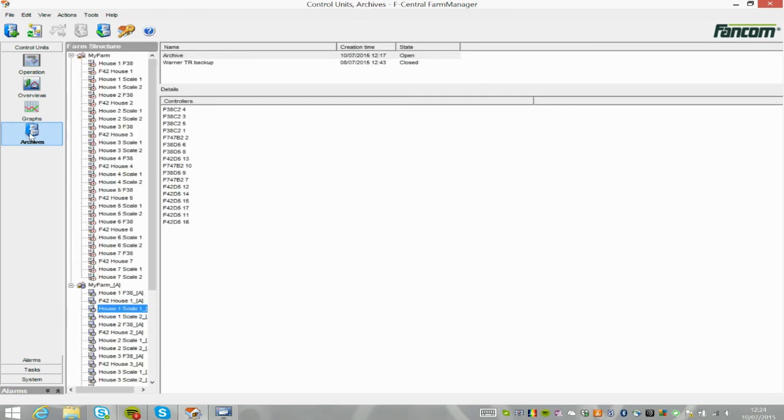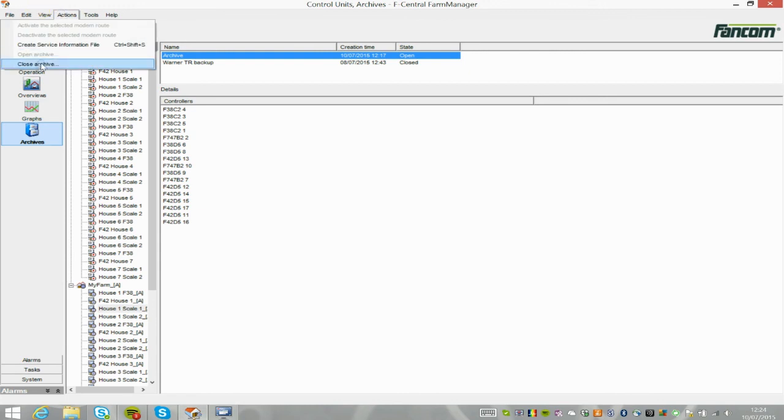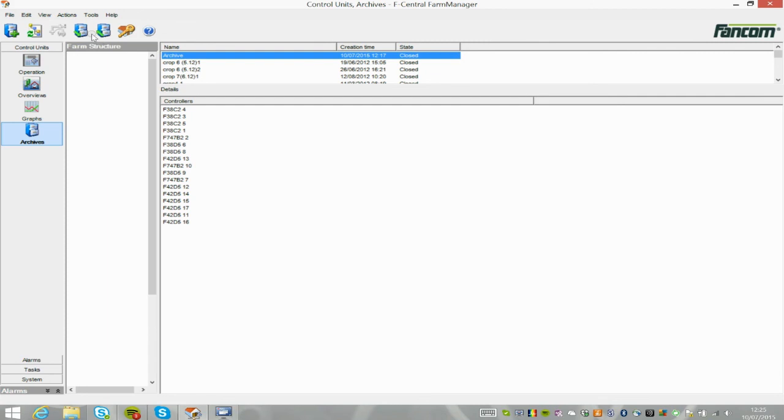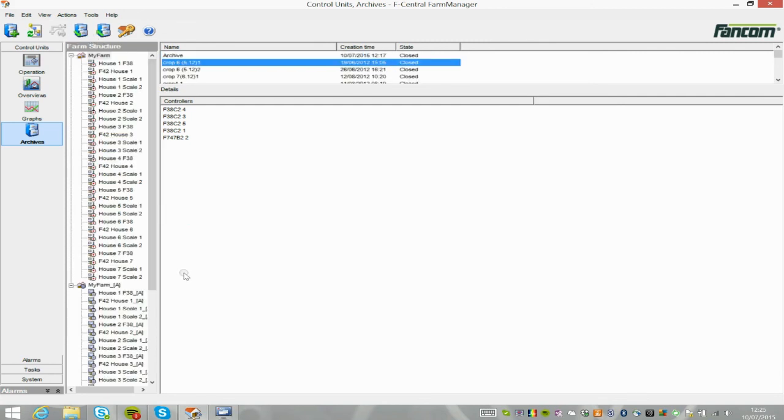Switching between archives. If you want to switch from one archive to another, you will first have to close the open archive. Click on the archive in the list box you want to close. Then click on the Close Archive icon in the icon bar top left on the screen. When closed, click on the archive to open and click on the Open Archive icon just as demonstrated.